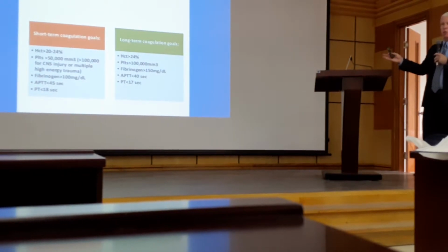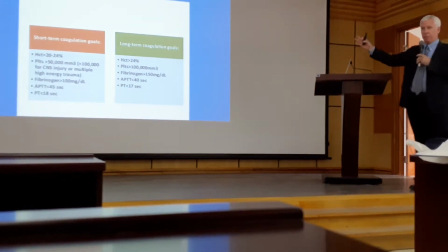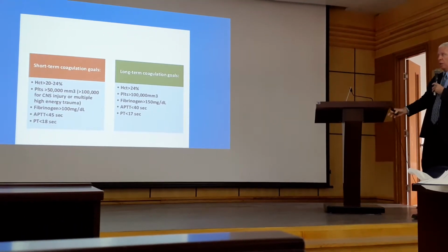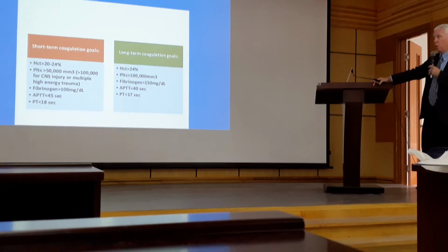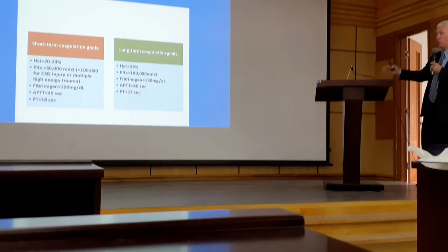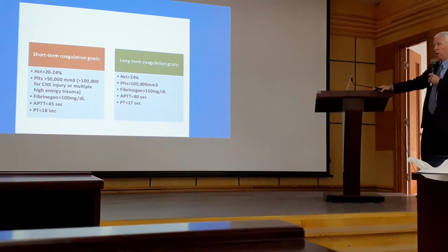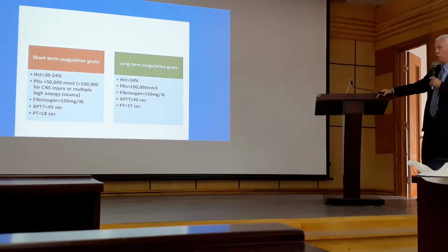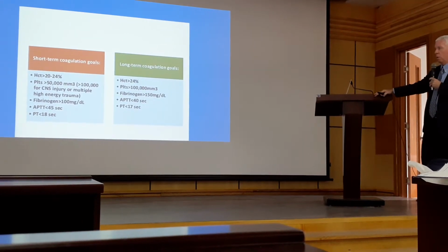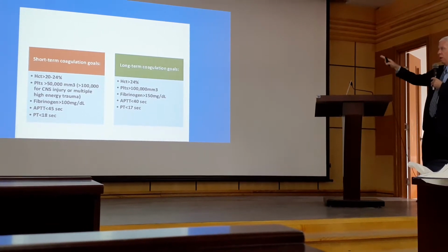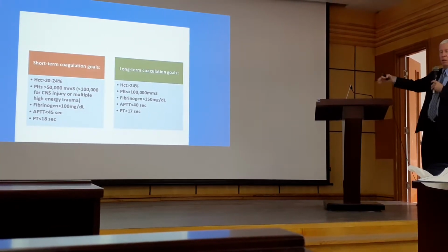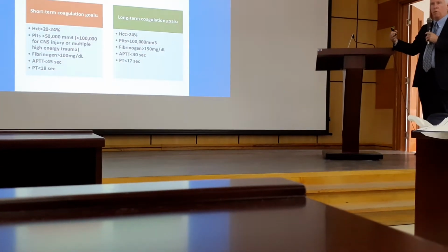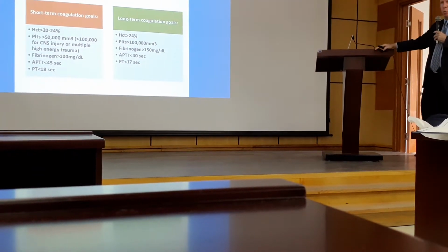So we think of short term and long term. The way to think of this is likely during the active resuscitation phase, when you're actually transfusing, typically in the emergency department, thinking of hematocrit between 20 and 24, platelet count of at least 50,000, unless there's concern for CNS injury. Then you could aim for 100,000. Again, I know our units are a little different. Fibrinogen greater than 100, and then obviously looking at both our PT and PTT. As opposed to longer term, this would be over the course of 24 hours. So we have acute and long-term goals. This is something to think of as a starting point.